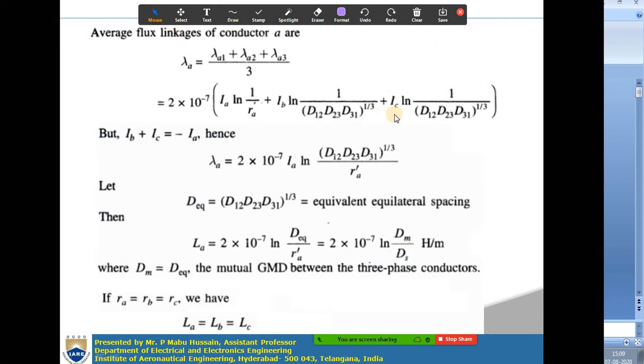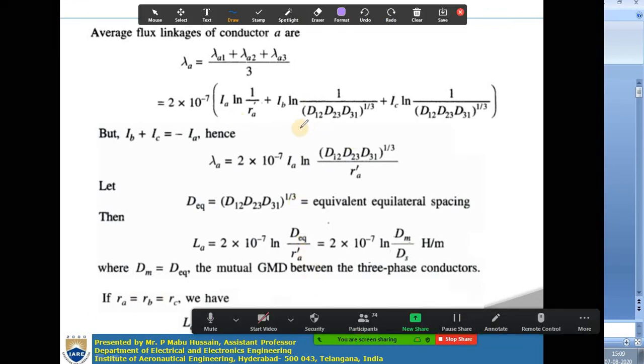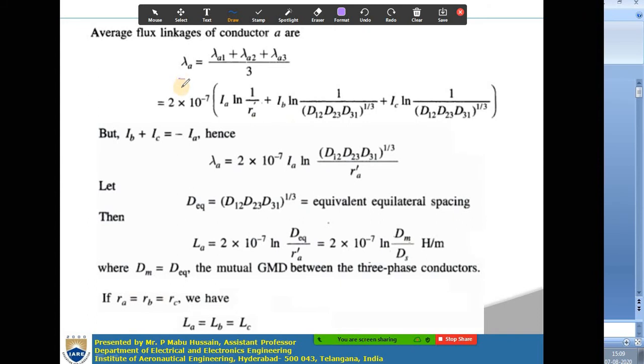You take IC as common, then you will get ln 1 by D12, D23, D31 whole to the power of 1 by 3 again. You do the calculations here. So this is the final expression for the average flux linkages of conductor A.